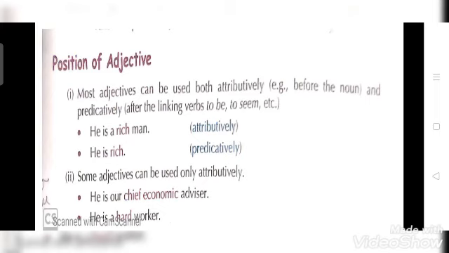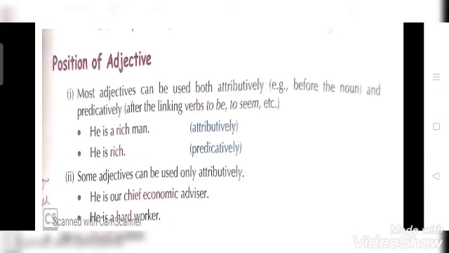Now the second point is some adjectives can be used only attributively. That means there are some adjectives which are only used before a noun. Example, he is our chief economic advisor. He is a hard worker.